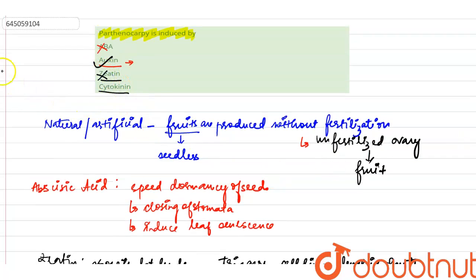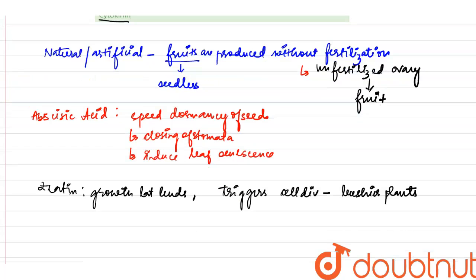Now we come to the last option, that is cytokinin. As the name suggests, cytokinin basically regulates cytokinesis processes. These hormones are found in young fruits, root apices, and shoot buds. Like zeatin, they also promote the growth of lateral buds.